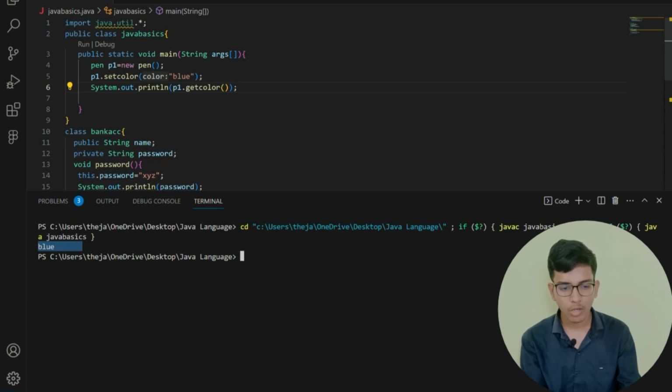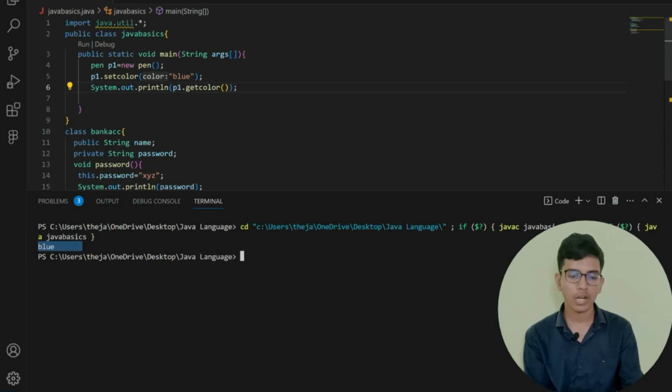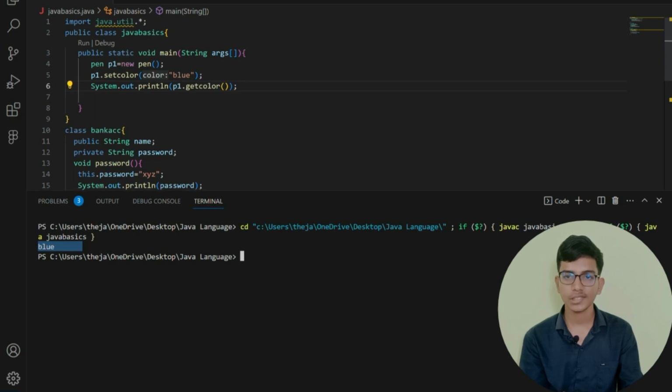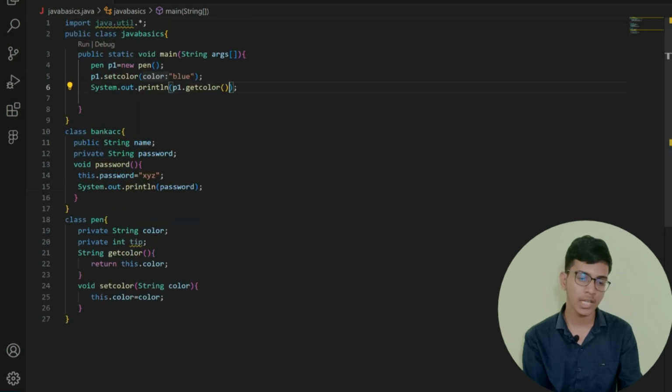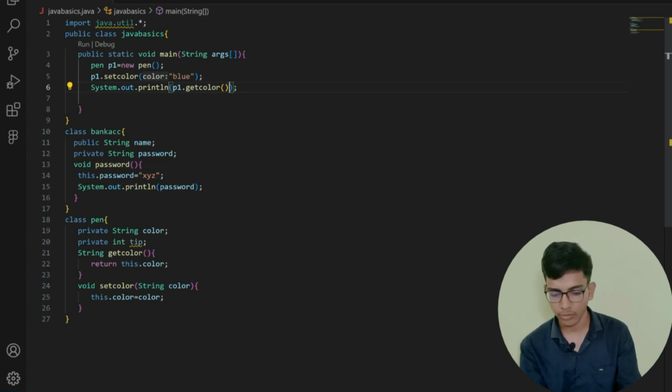So you can see that I have assigned color blue to my pen. After that I am printing the value of blue. So this is how setting of a particular color or a particular function, get and set, works for my classes. And this keyword is referring to the current object, that is, this keyword will refer to the current object, that is p1. So this is how the keyword for get, set and this keyword works.